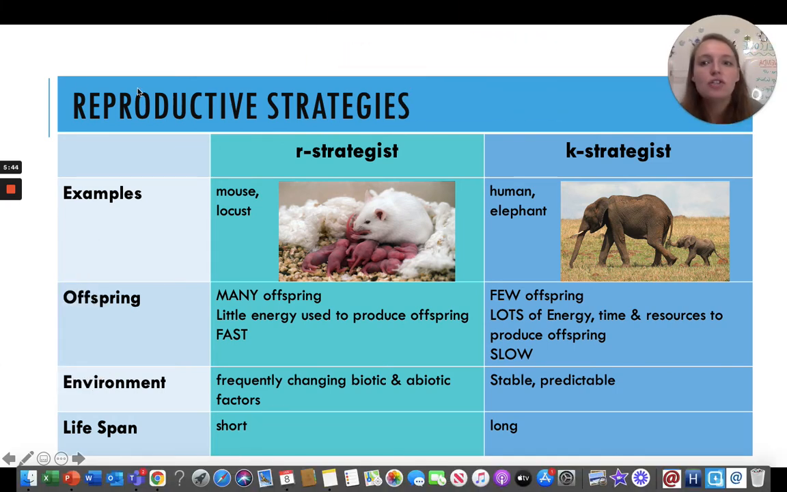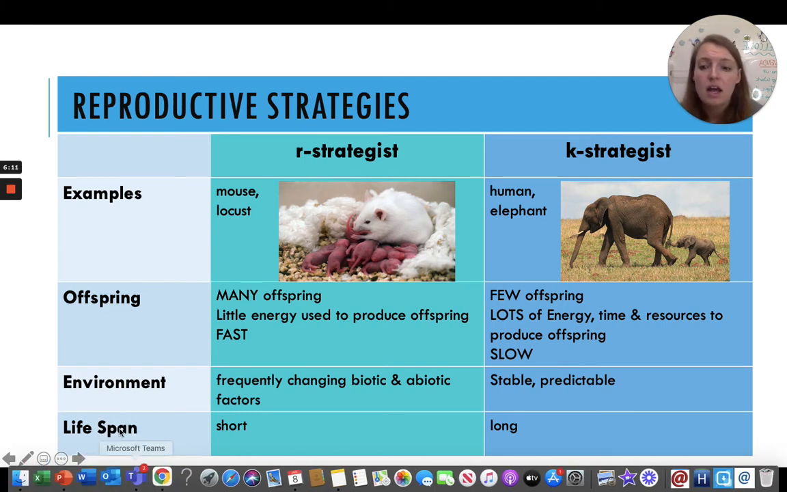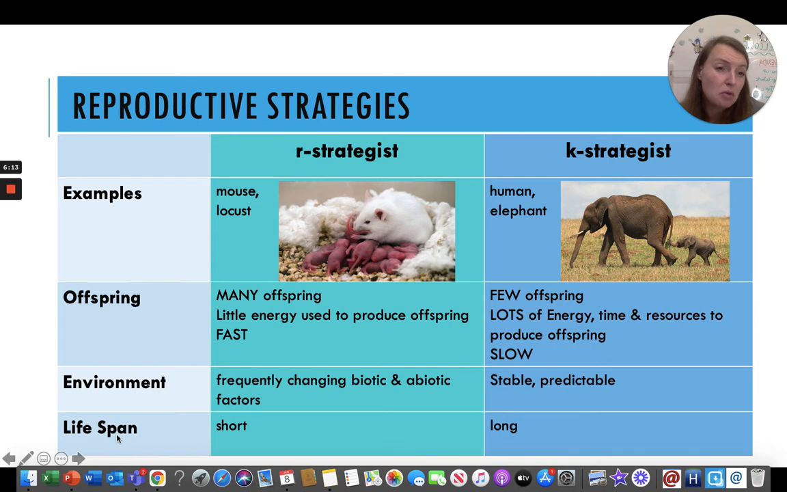Okay, so organisms have strategies for reproduction. We have two categories of ways that organisms reproduce. We are going to go through some examples, details about the offspring that they have, the type of environments that they live in, and also their lifespan. How long do they live?